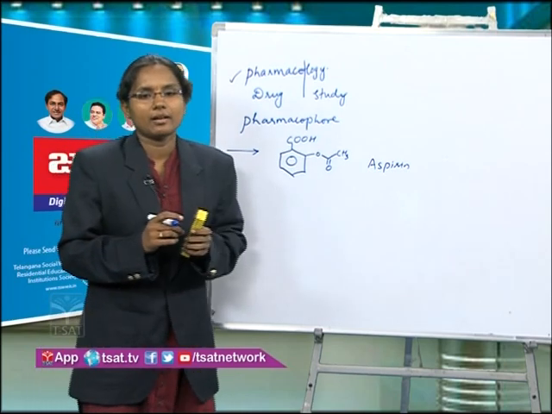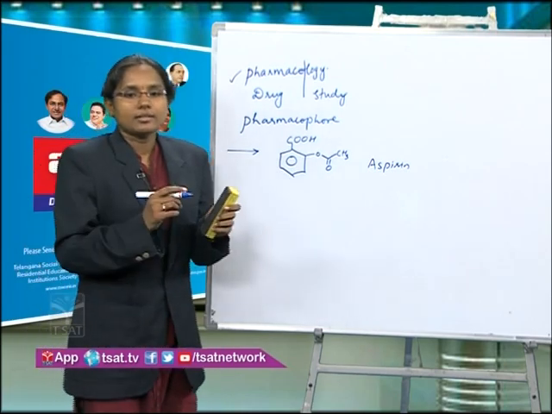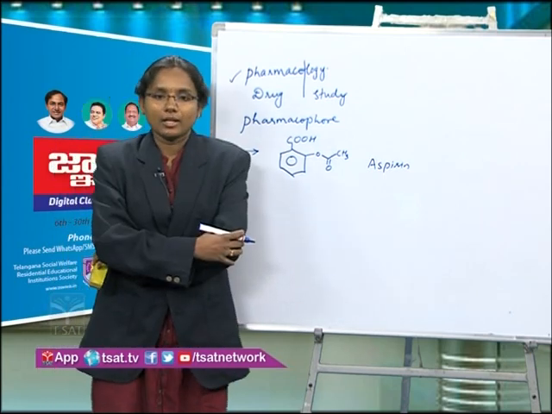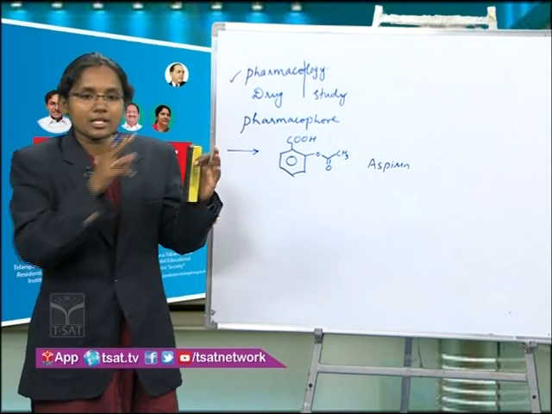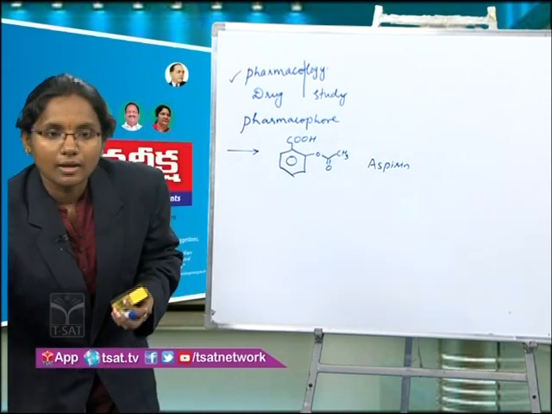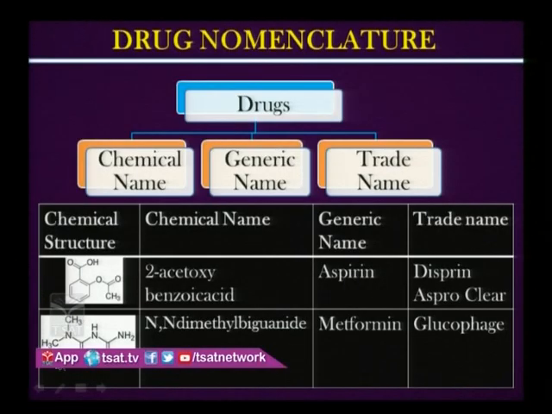And in the second drug, you can see it is N-dimethyl biguanide, means you can see the biguanide structure where this N is substituted with 2 methyl groups. So the name is telling about the structure.